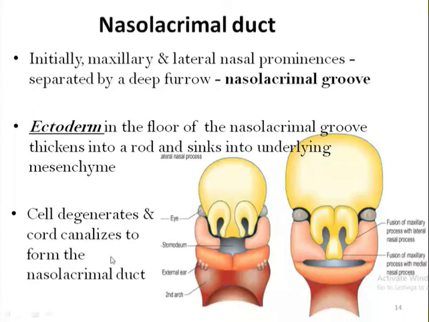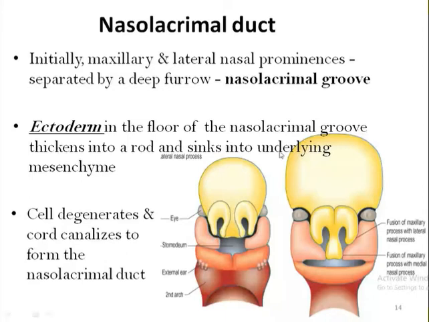As we know from this diagram also, we are clear that maxillary prominence and lateral nasal prominence are separated by a deep depression. Within this deep depression, known as nasolacrimal groove, the ectodermal cells present within the floor of the groove begin to proliferate, forming a solid rod of cell. This solid rod later begins to sink into the underlying mesenchyme, and then the central cells begin to degenerate, so that the solid rod canalizes, forming a duct known as nasolacrimal duct.